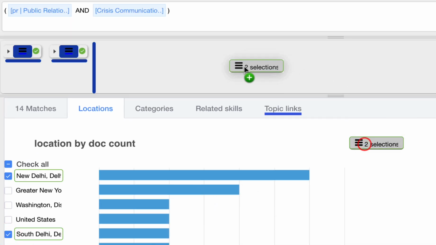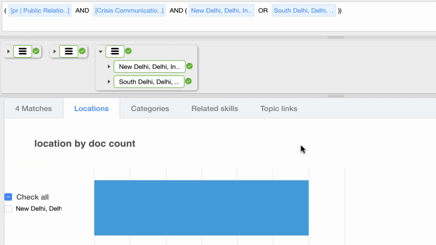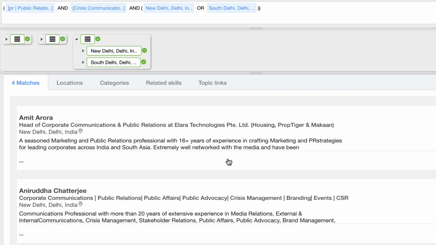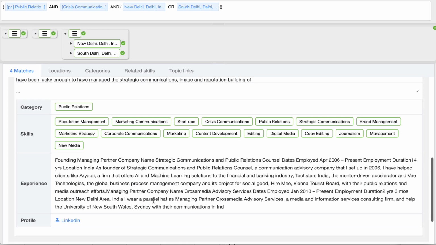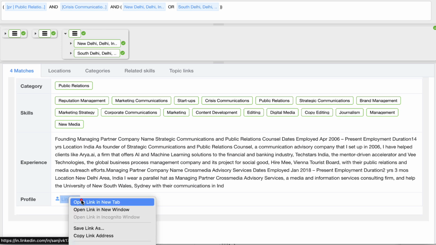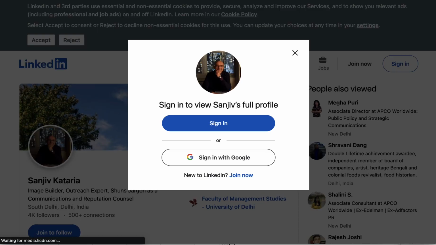So again, we can pick those up and drop them in as an AND. So a choice of New Delhi or South Delhi, but that's an ANDed set of results to the ones that we already have. So we're down to four matches now. And of course we can go over to LinkedIn and have a look at the individual profiles of those people.